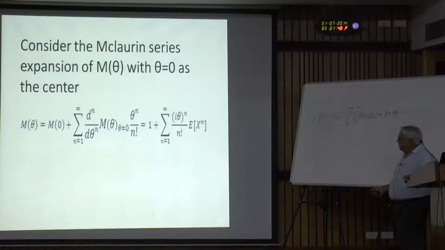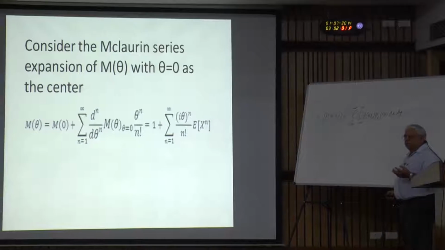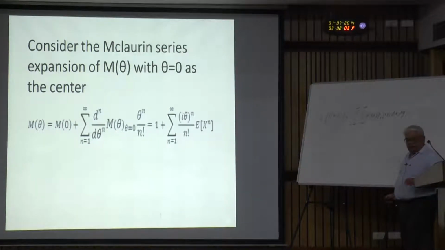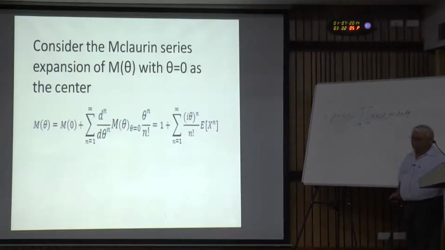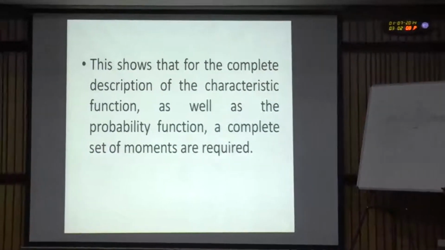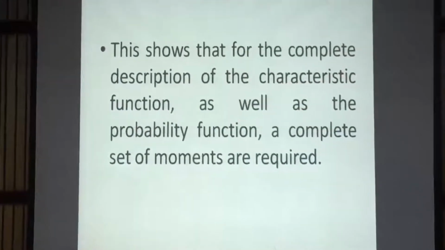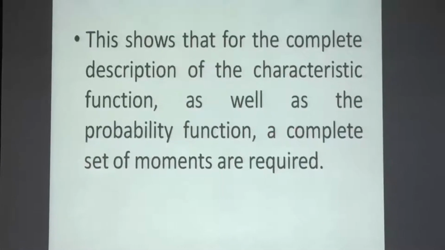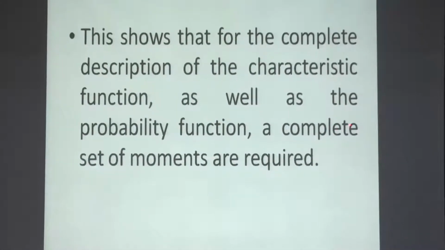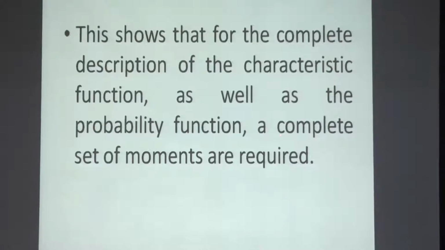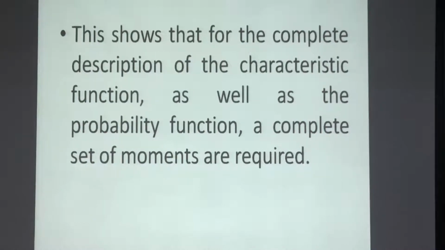So, to get the density function as well as the characteristic function, we need the infinite order of expectations. So, we can see the amount of information contained in one expectation, the probability density function and the characteristic function. To get the complete description of the characteristic function as well as the probability density function, a complete set of moments is required, meaning from first order up to the infinite order.